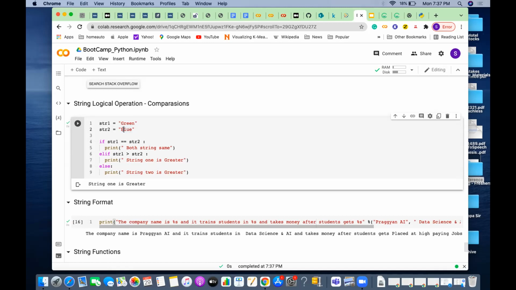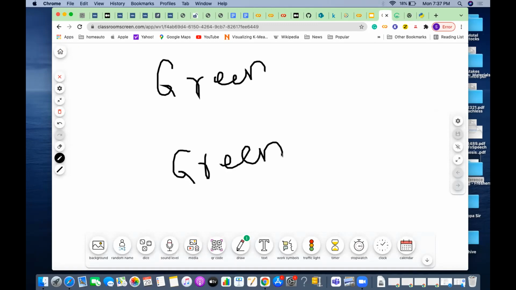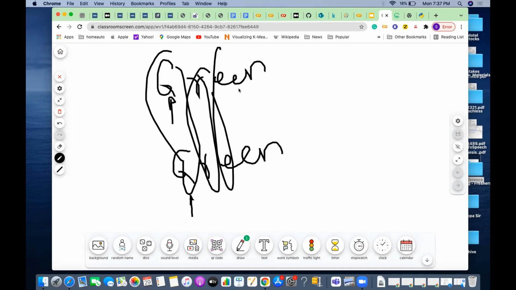For example, if I give green instead of blue, both are equal, correct? Automatically it will say that both are the same. You are not doing it element by element. If it was not there, how should we have done it in C programming? String 1 is green, and string 2 is green. I should start at this position for string 1 and this position for string 2. Are these two letters the same or not? Then again I go for the next letter, and the next, till the end of the string. So you should be writing a whole loop and comparing. But here it is pretty easy.